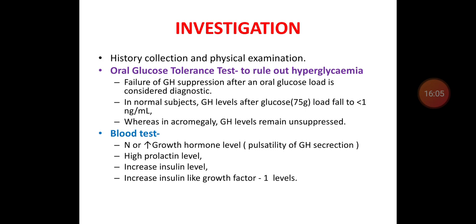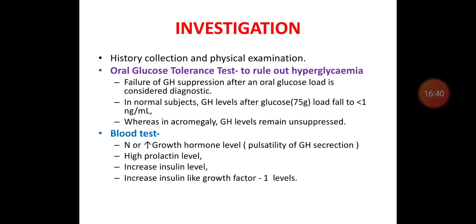So coming to the investigation of acromegaly, most important is history and thorough physical examination. Because the patient is of tall stature, you have to measure height and weight and other anthropometric measurements to know whether this patient has growth hormone excess or not. You have to do an oral glucose tolerance test. Failure of suppression of growth hormone after an oral glucose load is considered diagnostic of acromegaly.